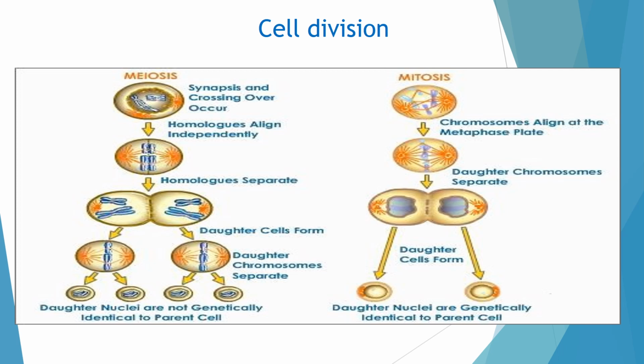There is one more kind of cell division. If you see the left side of the screen, it is called meiosis. It happens only in the reproductive part where the gametes are produced. During meiosis, the cell divides twice. First one cell divides into two cells, then two cells divide into four cells.